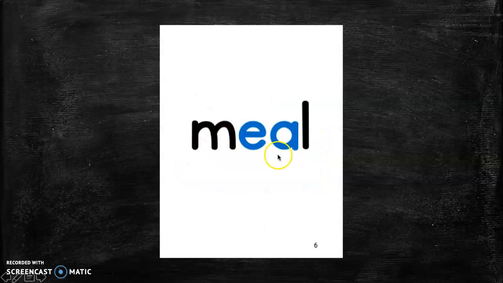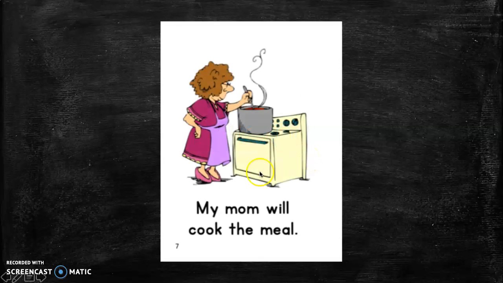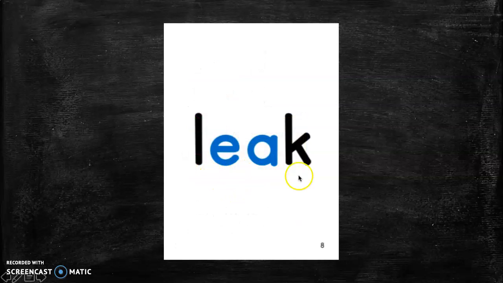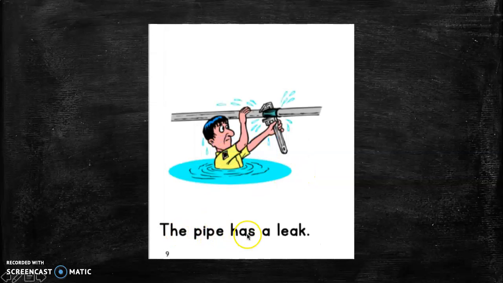Meal. My mom will cook the meal. Meal is like lunch, dinner, breakfast. This is like a meal. Leak. Let's see what leak means. The pipe has a leak. See the pipe, when a little bit of water splashes out, it's leaking.